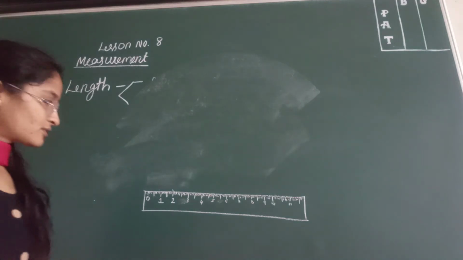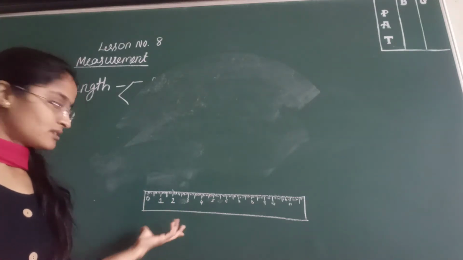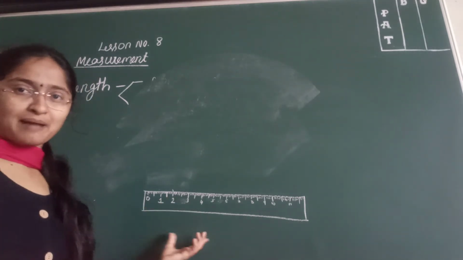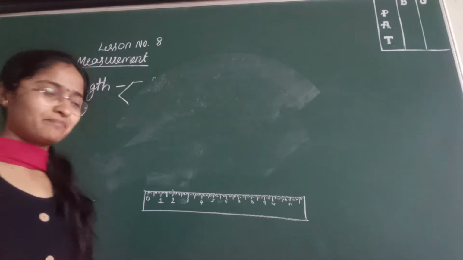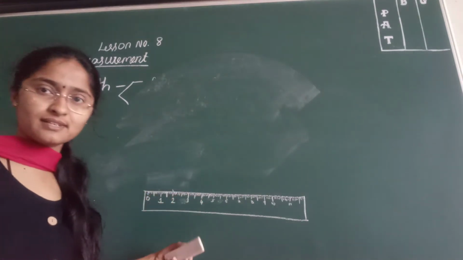So now I have drawn a scale here. It is about 0 to 11. Just for your understanding I have drawn. Okay, don't tell me again, ma'am, your scale is not 15 centimeter. Okay, fine. So let us measure the length of this duster now using this scale.